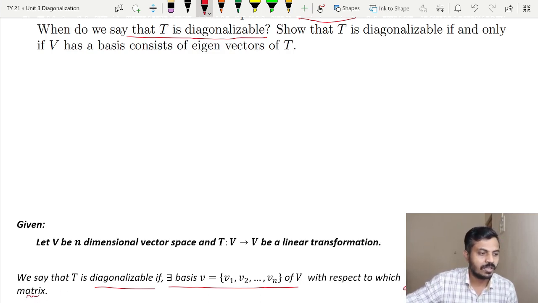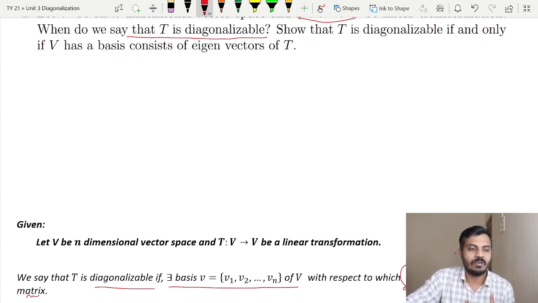Now the question is, what is this notation? It stands for the matrix representation of the linear operator T, and this indicates the basis of domain and codomain respectively, because whenever you write a certain linear transformation in a matrix form, definitely some basis of domain and codomain is involved there. Now what is the result saying?